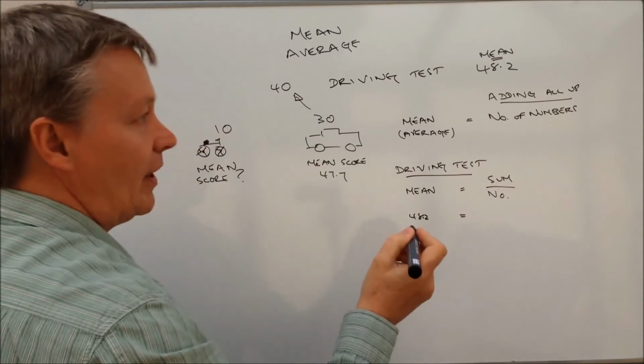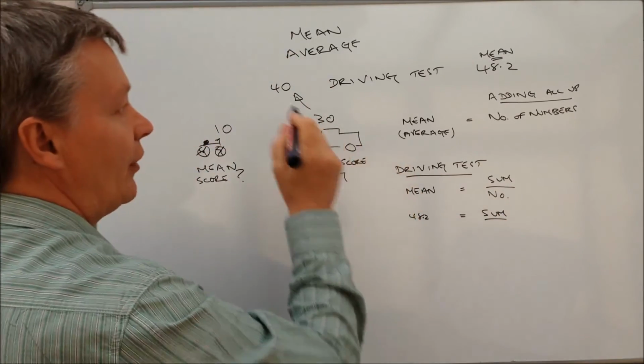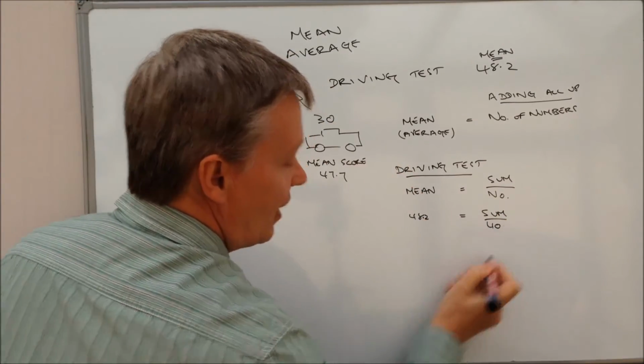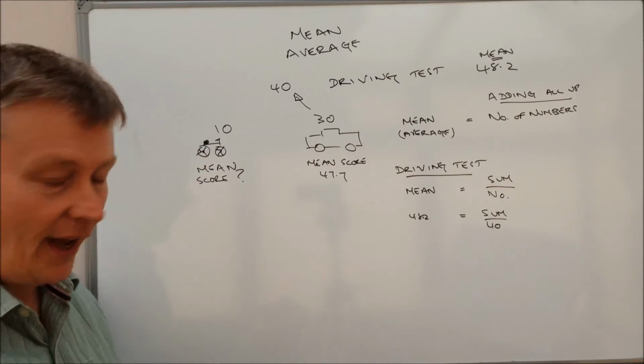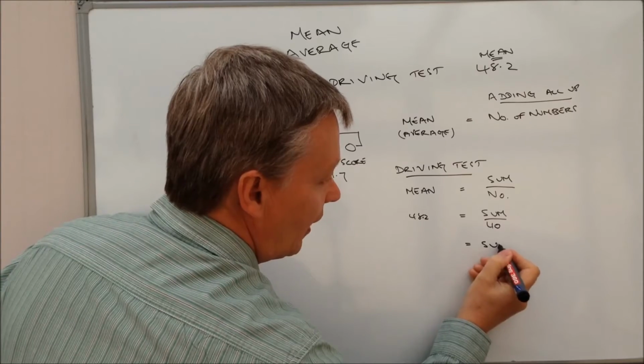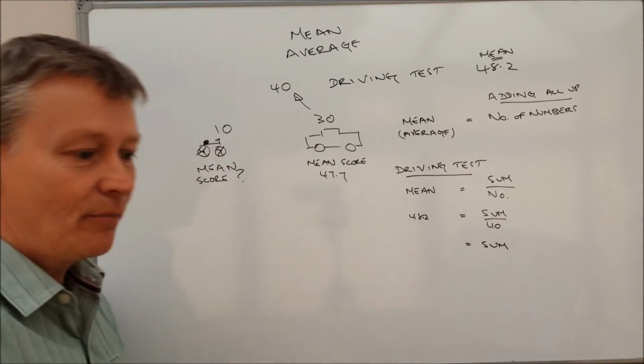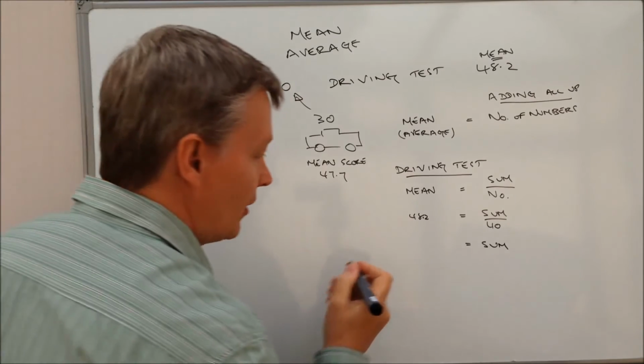And the sum is going to be what we don't know, but we do know that 40 people took the test. So on the driving test, if we do a little bit of manipulation with that, we can work out the sum is going to be 48.2 times 40. So in other words, that's going to be